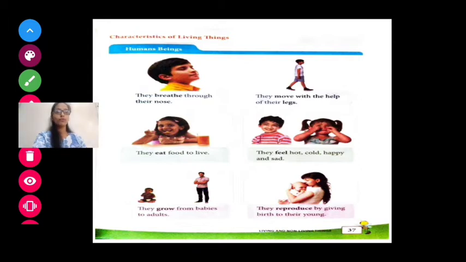Yes or no? We will die. In the same way, we have to eat food to live. Now, they feel hot, cold, happy and sad.